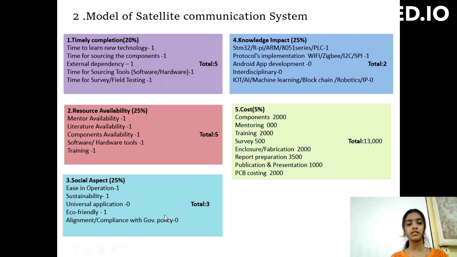Total marks become 3. Knowledge impact, 8051 is required, that's why 1 mark. Protocol implementation is required, that's why 1 mark. Android app development, no app is developed in this project, that's why 0. Total marks become 2. Costing 5%, according to subparameters we calculate the amount and the total amount becomes 13,000. According to the 5 scale we have given marks in the matrix table.